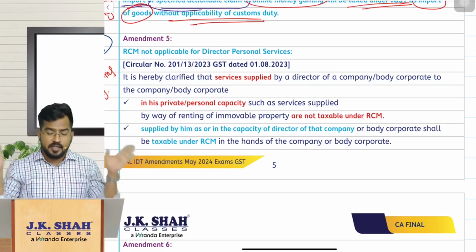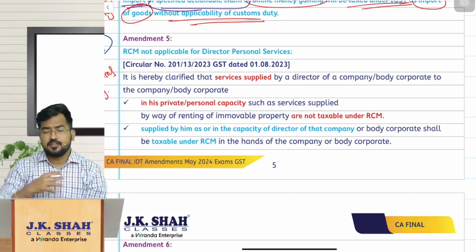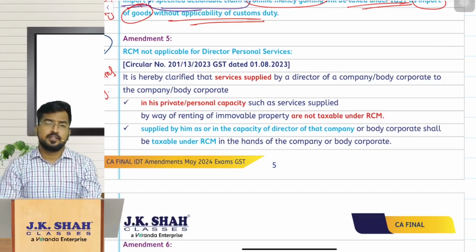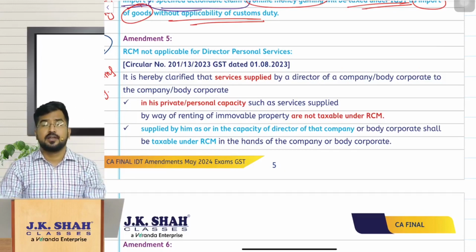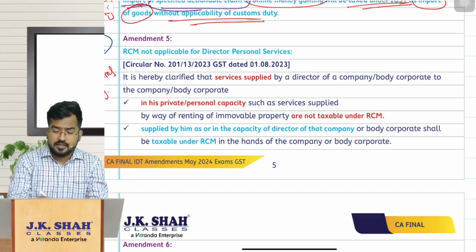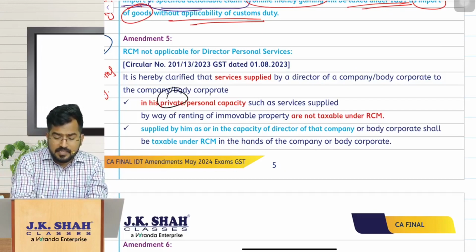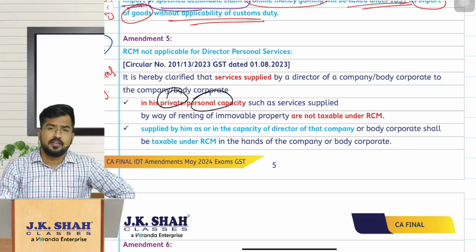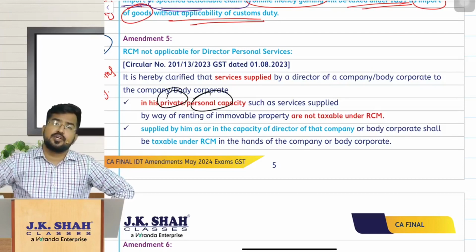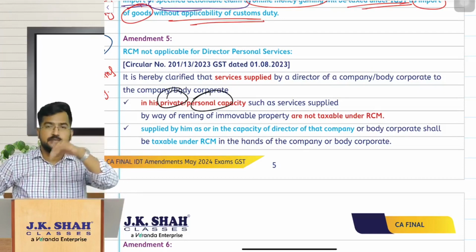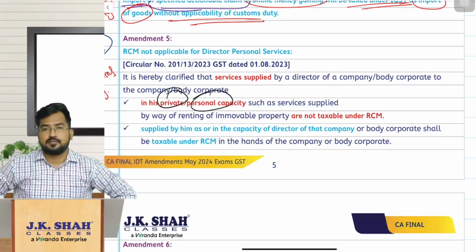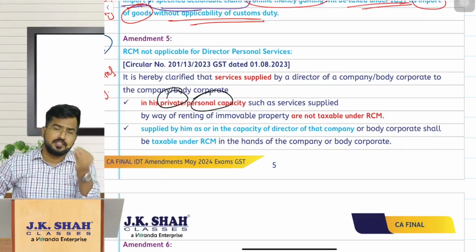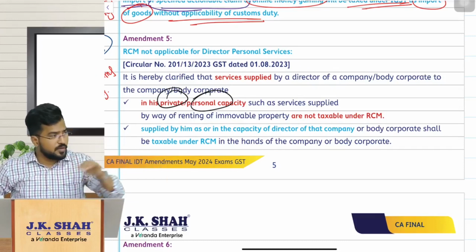So that is clear. Here the amendment is, sir, if he is providing any services in the capacity of a director to the company, then okay, fine, reverse charge mechanism will come into picture. But if the director is providing something in his personal capacity or private capacity to the company, imagine the director is owning a building, a flat. So that flat he is renting to the company. And what is happening? The company is paying rent to the director.